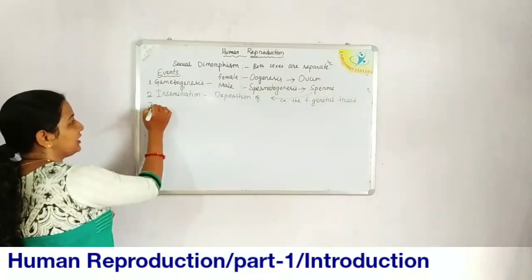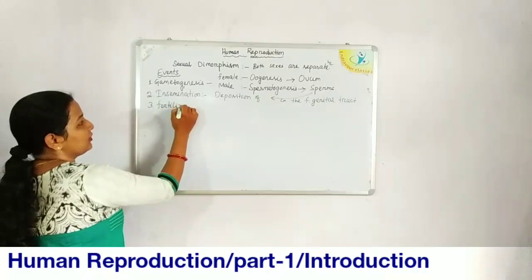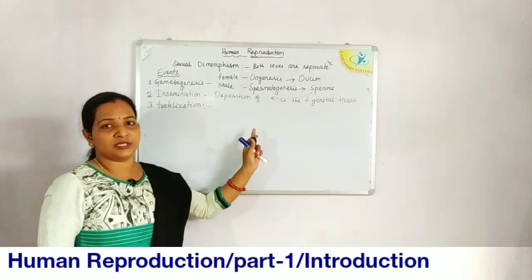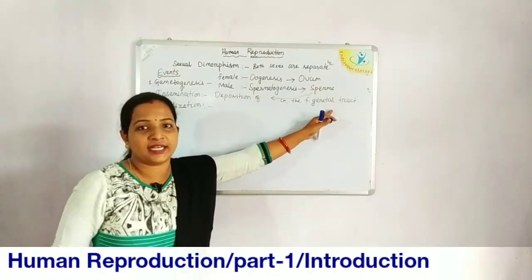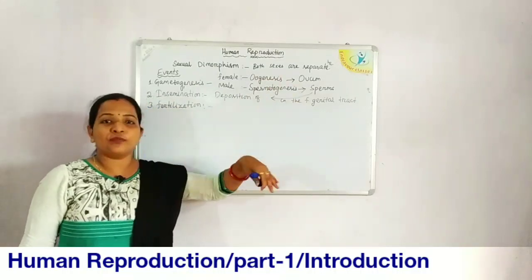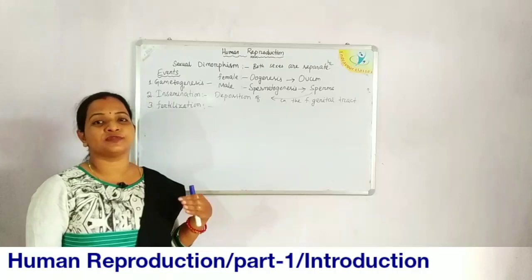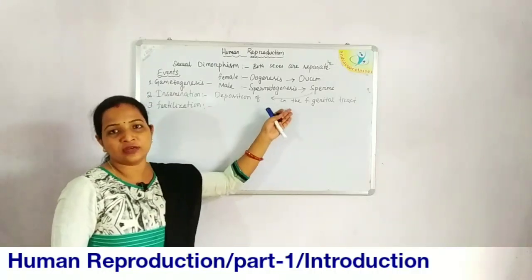The next event is fertilization, which occurs after insemination. At the end of insemination, we have sperms present inside the female genital tract, and the ovum has also been produced and is waiting in the fallopian tube of the female reproductive system to get fused with the sperms.